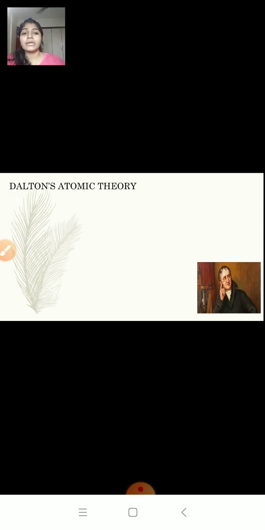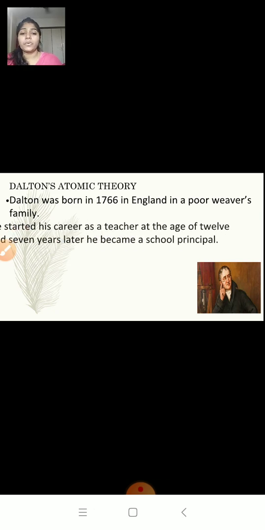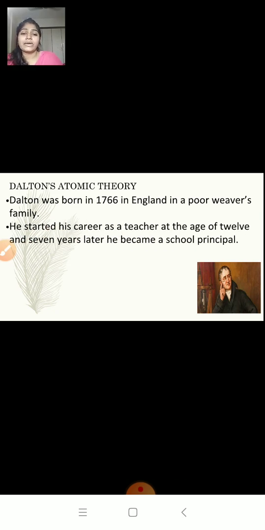Now before starting with the theory, let us know more about John Dalton. Who was John Dalton? So John Dalton was born in the year 1766 in England in a poor weaver's family. He was so poor that he started his career as a teacher at the age of 12. And 7 years later, he became a school principal.